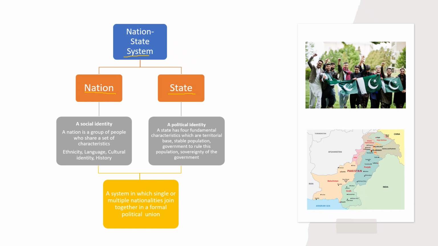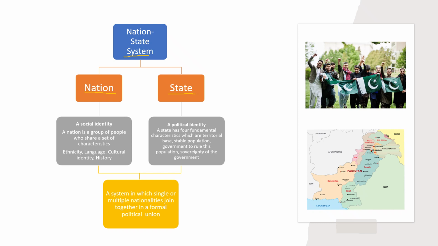Now let's define what is a state. It is very easy to understand. Students, state is actually a political identity. Nation is a social identity and state is a political identity. Our state has 4 fundamental characteristics, which are territorial base, stable population, government to rule this population, and sovereignty of the government internally and externally also.